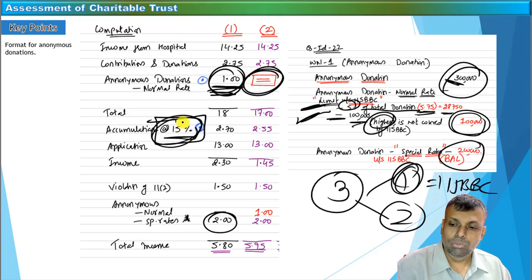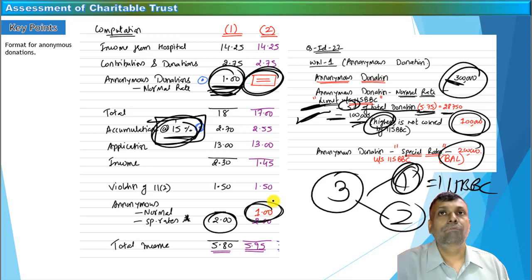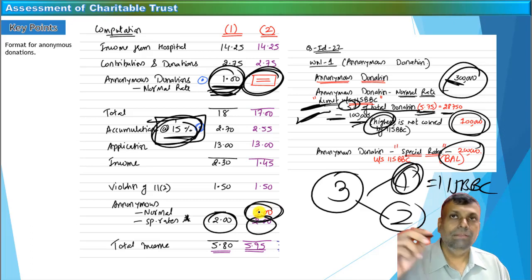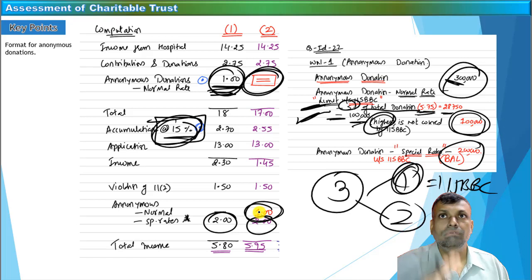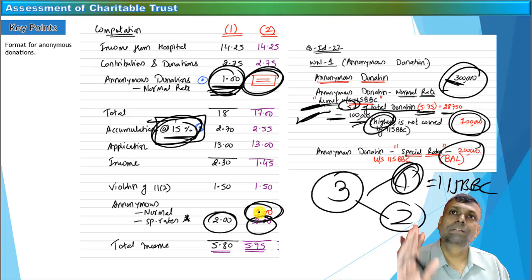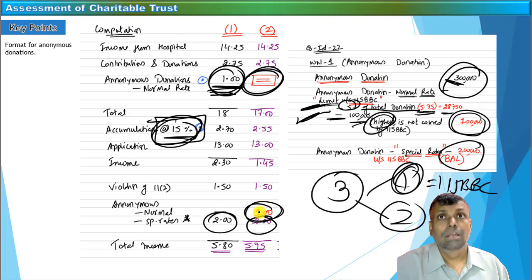That means I am not going to accumulate 15% out of this money. Instead, the 1 lakh rupees I will straight away include after the accumulation income adjustment has already been carried out. So ultimately, it is just that 15% accumulation out of this 1 lakh rupees, which is the basic limit of 115BBC, is the small grey area. Otherwise, the answer between these two adjustments is going to remain the same. So two opinions already exist. One, whether the amount covered by the basic limit of 115BBC will be eligible for the purpose of 15% accumulation or not, that is a bit of a grey area. You have to write a clear-cut note and apply this particular situation.